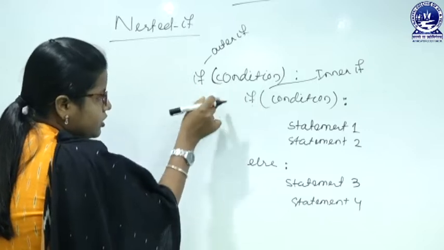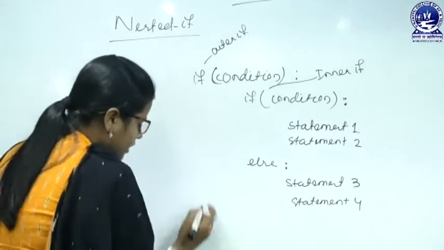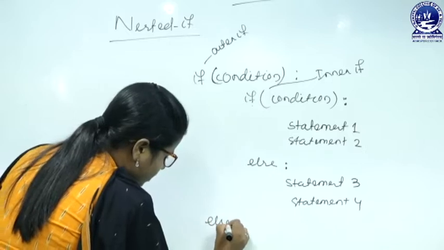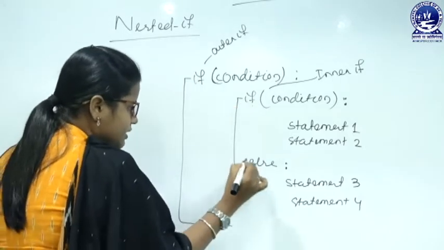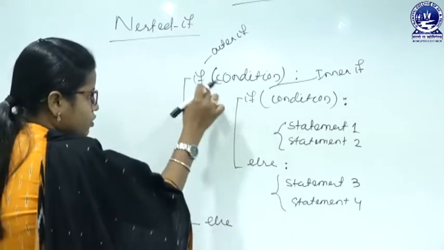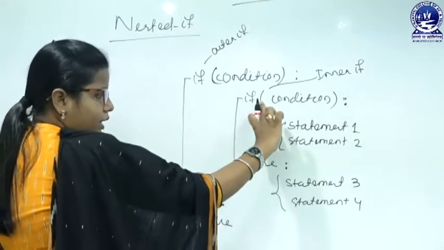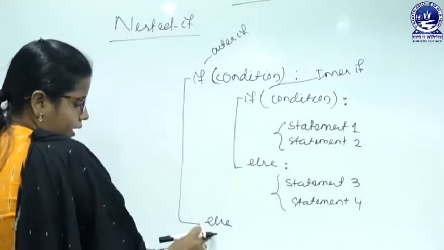Next comes this outer if condition. We have to mention an else part for this if, and we have to follow the indentation. Here the else part begins; see, this is the same alignment and this one is also the same alignment. So this is the inner if and else block, and this is the outer if and else block.